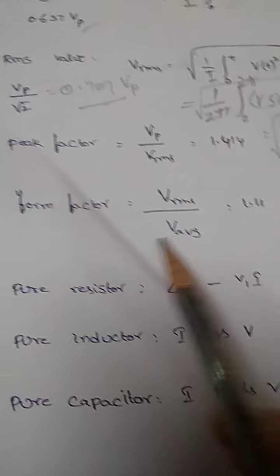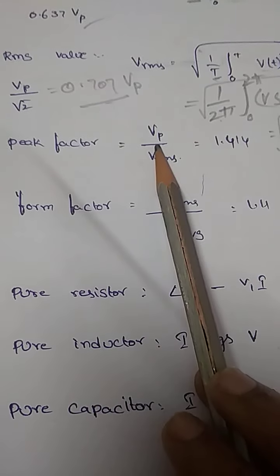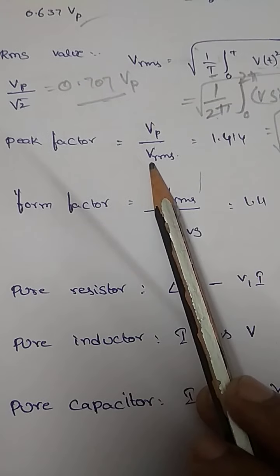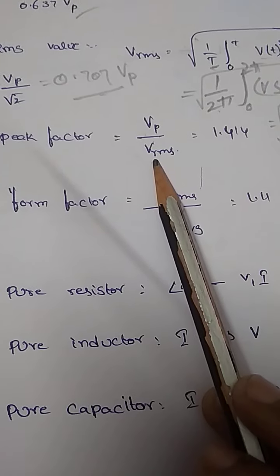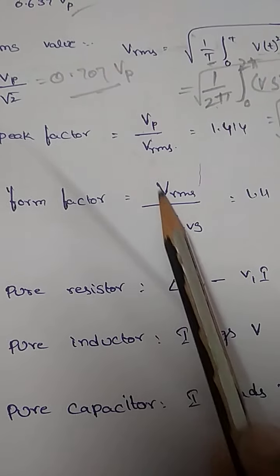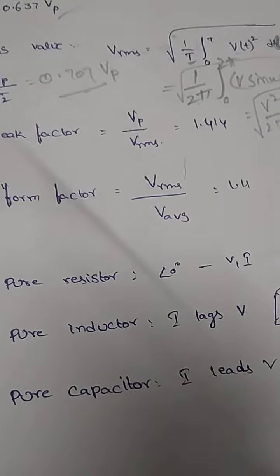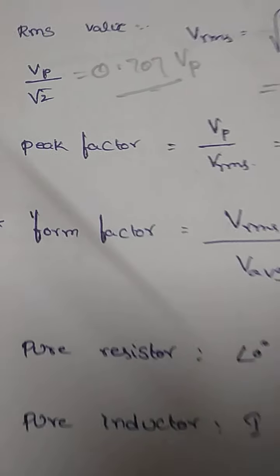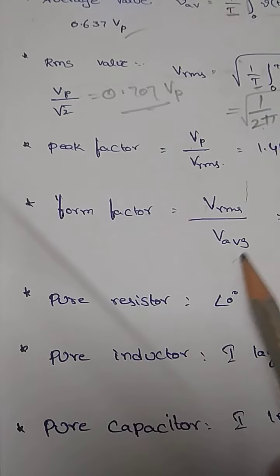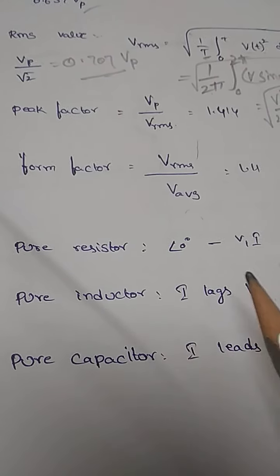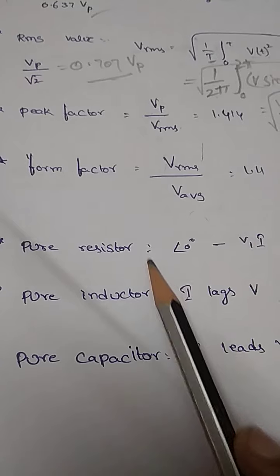Okay, so the remaining parameters: peak factor is nothing but the ratio of peak value to the RMS value, and form factor is nothing but the ratio of RMS value to the average value. Peak factor is peak to RMS and form factor is RMS to average. Okay, so here we just came across 3 more parameters.